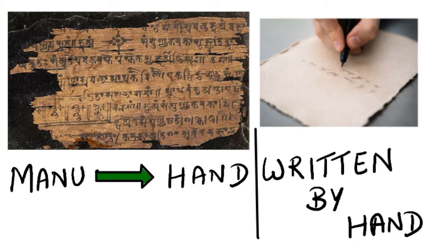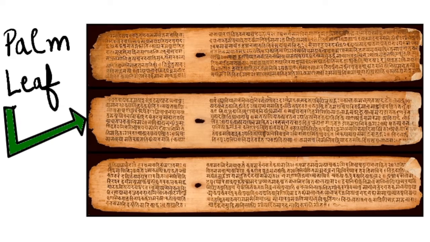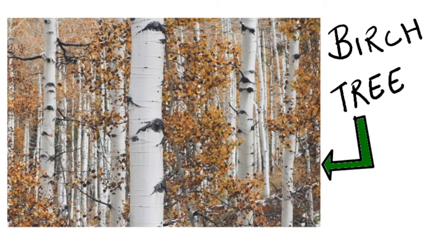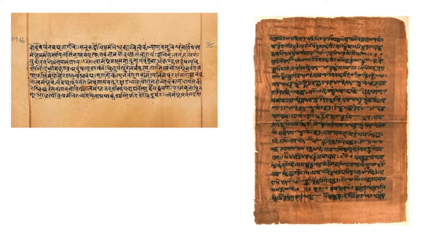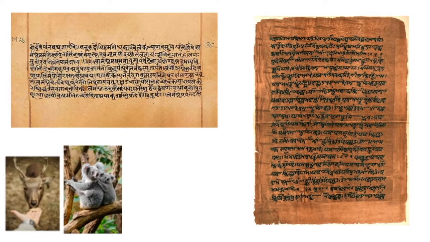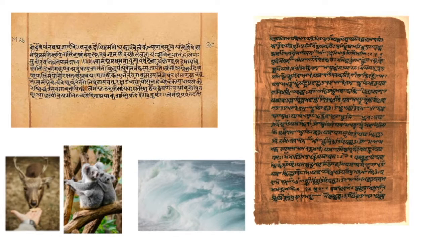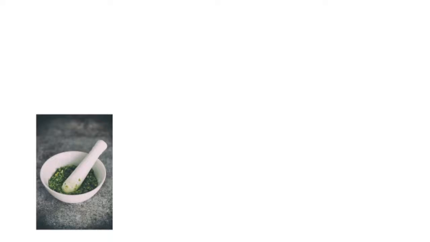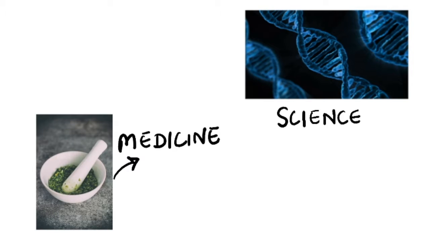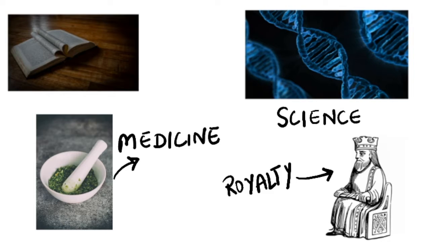They were mostly written on any of these 2 surfaces. The first is the palm leaf, and the second is a specially prepared bark of a tree called birch, which grows in Himalayas. See, the problem here is that a lot of these manuscripts have been lost, either eaten by animals and birds or destroyed due to harsh weather conditions. But still, many of them have been preserved in temples and monasteries. They have information about various different subjects like medicine, science, the lives of royalty, poems and plays, etc.